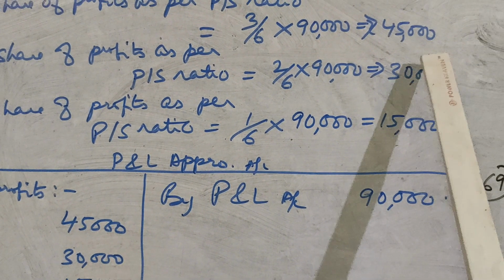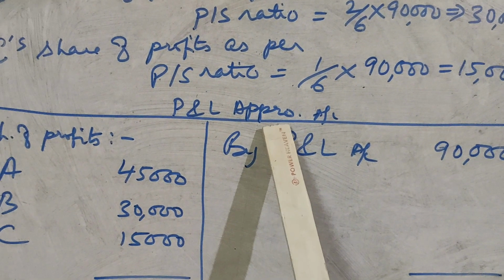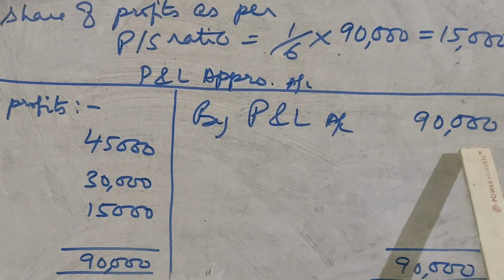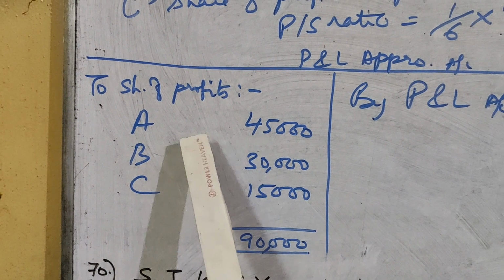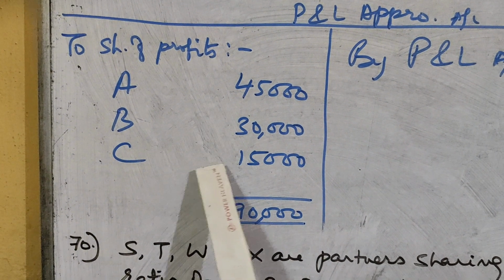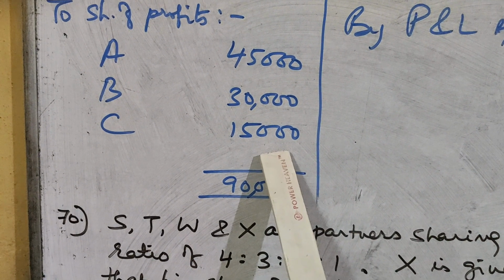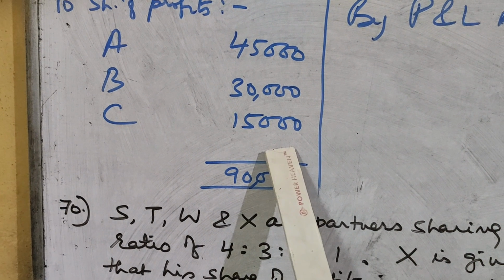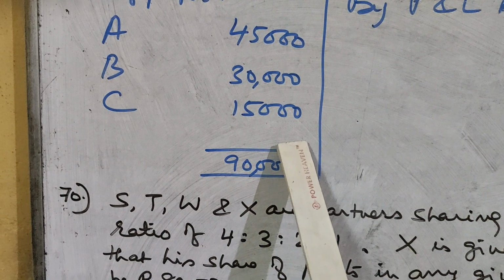So in this case we see that C's minimum guaranteed amount is already received by him as per his profit sharing ratio. The minimum guarantee that was given to C was 10,000, but according to his profit sharing ratio he is already getting 15,000. So no need to take away anything from anybody. So these are the amounts that each partner will be getting. If you prepare the profit and loss appropriation account, by profit and loss account 90,000, to share of profits, A 45,000, B 30,000 and C 15,000. In this case, C's guaranteed amount is already received. He is actually getting more than that. So no need to do any more deduction from A's account.